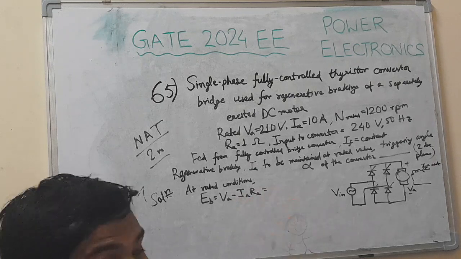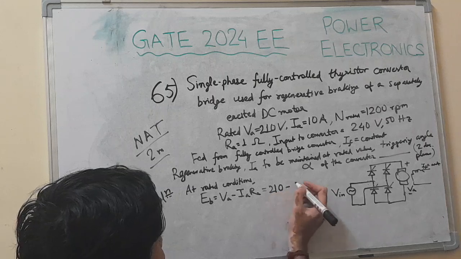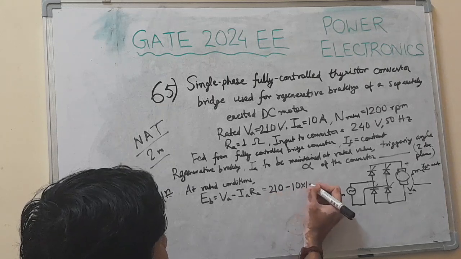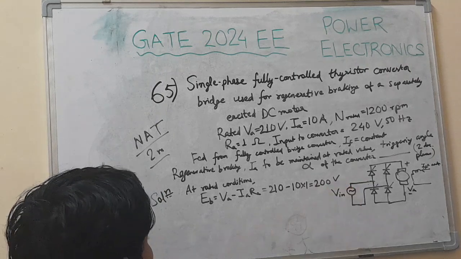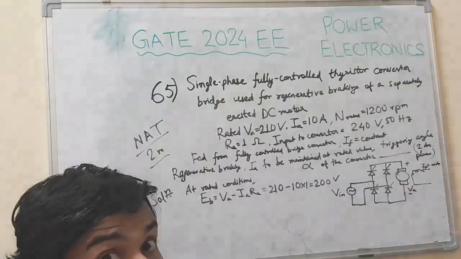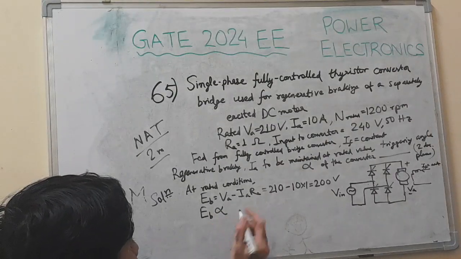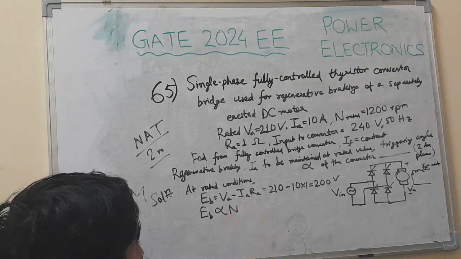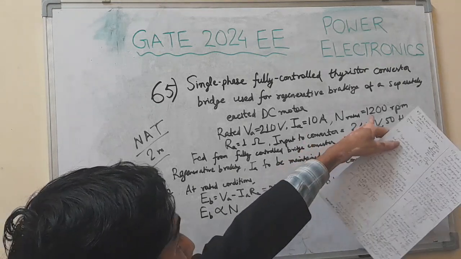Putting values: 210 minus 10 into 1, equal to 200 volt. Now in a separately excited DC motor, field current is constant, so back EMF is directly proportional to only speed. At rated condition, speed is 1200 rpm.